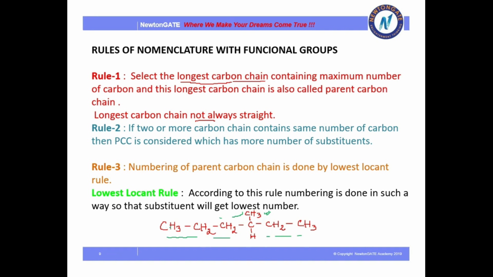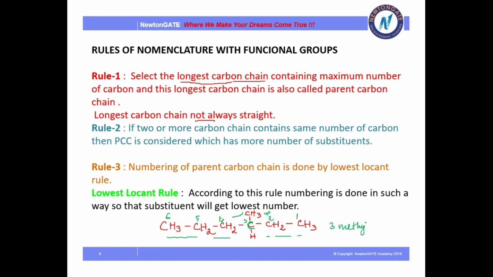Just think of it: if I start counting from the left side, the carbon where there is a substituent will get number 4. But if I start counting from the right side, then this CH3 will get 3. So I will start counting from the right. So 1, 2, 3, 4, 5, 6. Now how will I name it? This will be